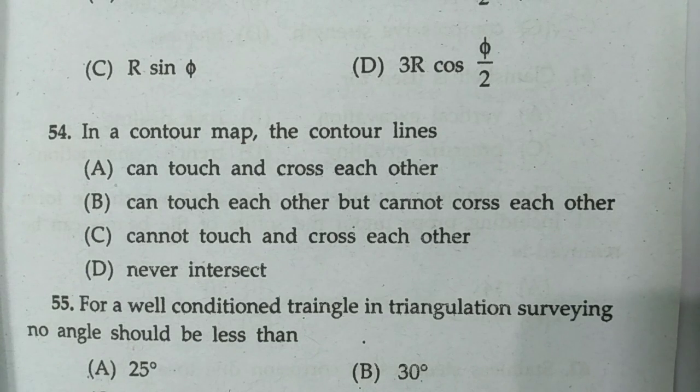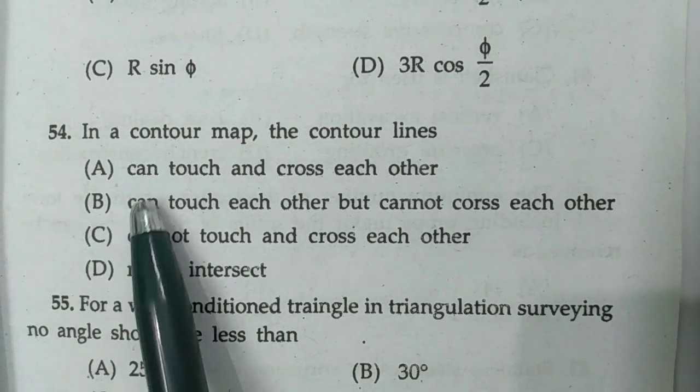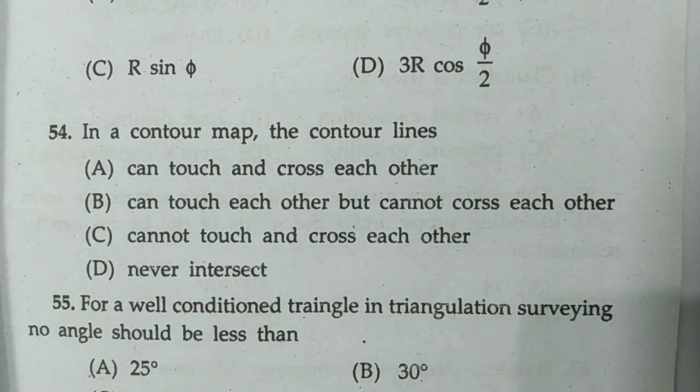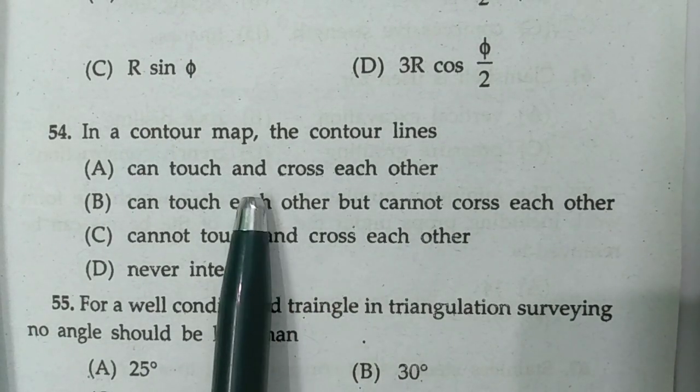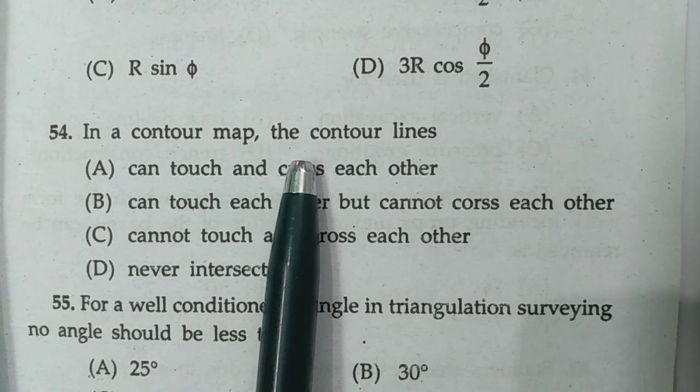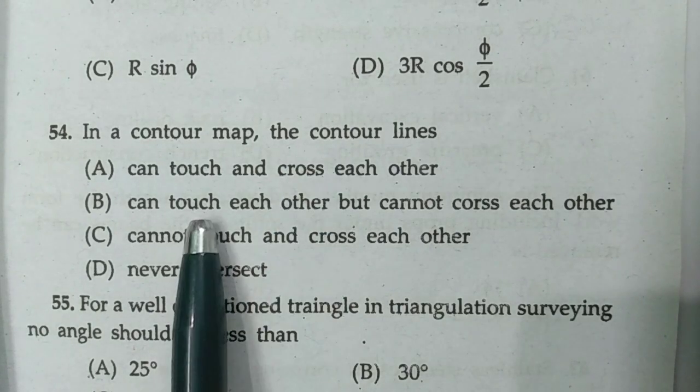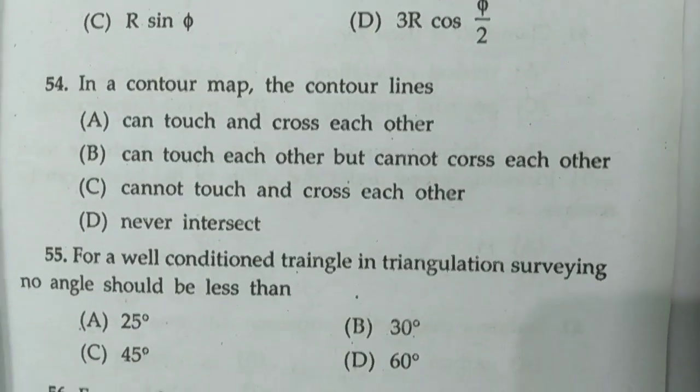In case of overhanging cliff they can cross each other. So here option C is correct, that they cannot touch and cannot cross. In case of overhanging cliff it may cross. Okay, so option C is correct.